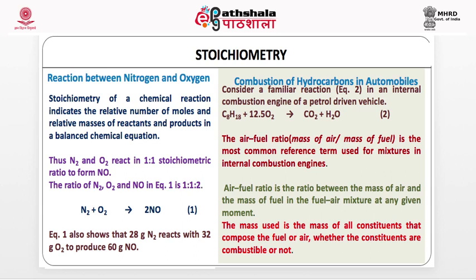This occurs in combustion or high temperature processes. Nitrogen and O2 combine to form NO, and the number of N2 moles is 1. It reacts with 1 mole of O2 to form 2 moles of NO. So, the stoichiometry will be written as 1:1:2. It can also be said 1 mole of N2 is 28 gram, 1 mole of O2 is 32 gram, and NO is 30 gram. So, 2 NO is 60 gram. That means 28 gram N2 will react with 32 gram O2 to produce 60 gram NO. So, from stoichiometry, you can also explain this in terms of the masses.